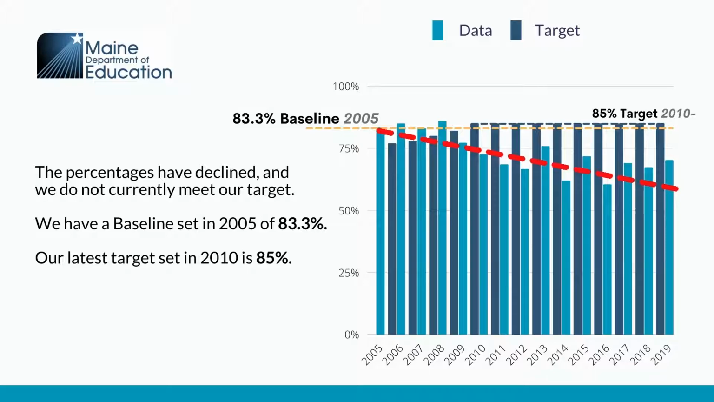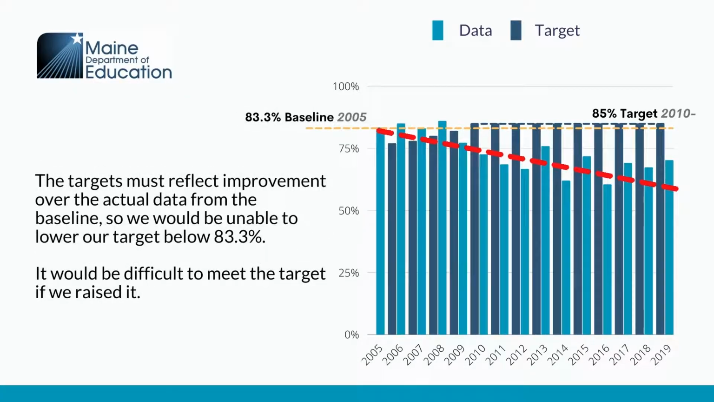The red dotted line shows a trend that indicates the overall decrease in mediation agreements across the years. Our original baseline was 83.3%, and our most recent target was 85%. Although our percentages have declined over the years, we would be unable to lower our target below 83.3% because the Office of Special Education Programs has stipulated that the targets must reflect improvement over the baseline.